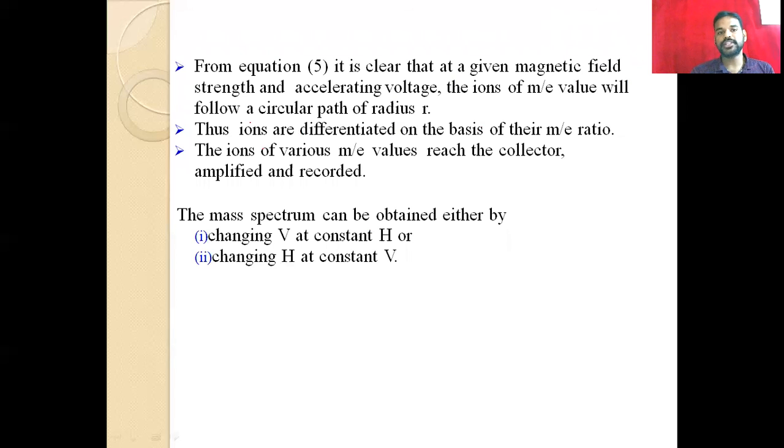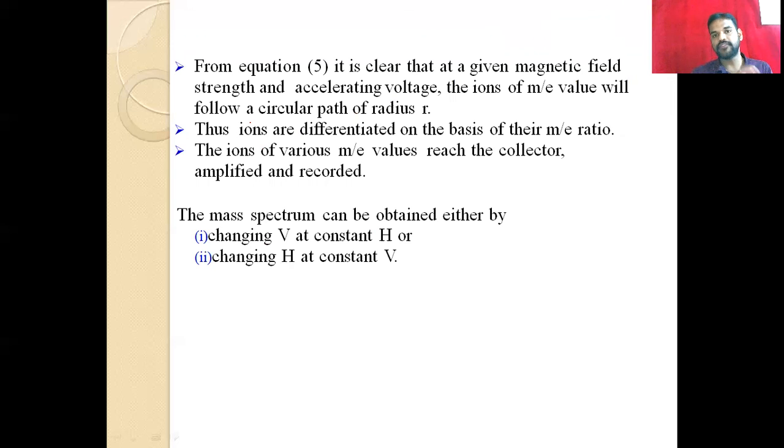From equation number 5, it is clear that for a given magnetic field strength and accelerating voltage, an ion of a particular m by e value follows a circular path with radius r. So the m by e ratio is related to the applied potential, magnetic field, and the radius of the path. Thus the ions are differentiated on the basis of their m by e ratio. Ions of various m by e values reach the collector, are amplified, and recorded.